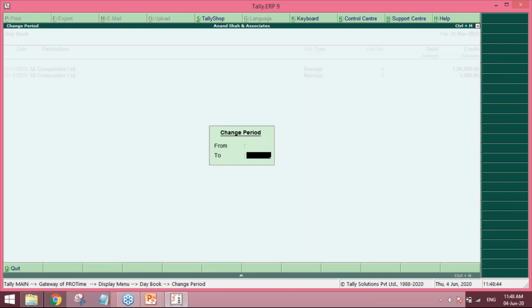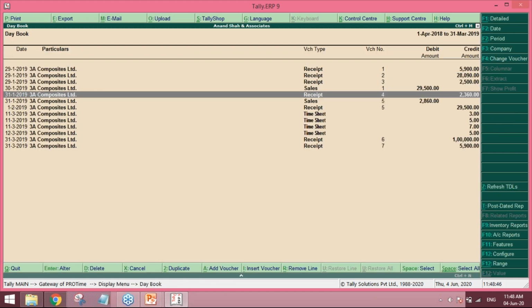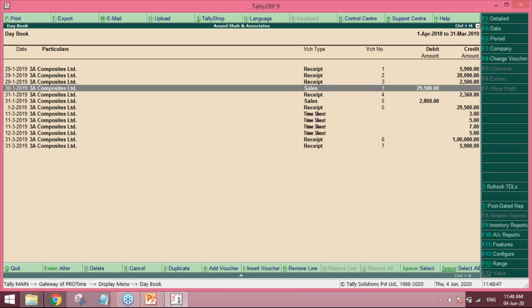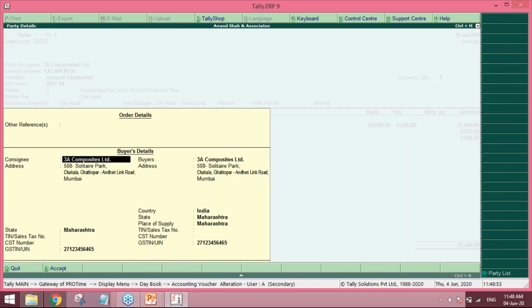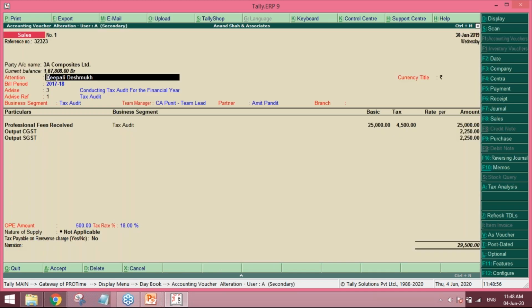So suppose I have created an invoice of 3A Composites. Now in this case, we have customized it in such a way that you can mention the kind attention, like whom you are dealing with. It will automatically get picked up from the masters, from the contact person name of that master, Deepali Deshmukh.